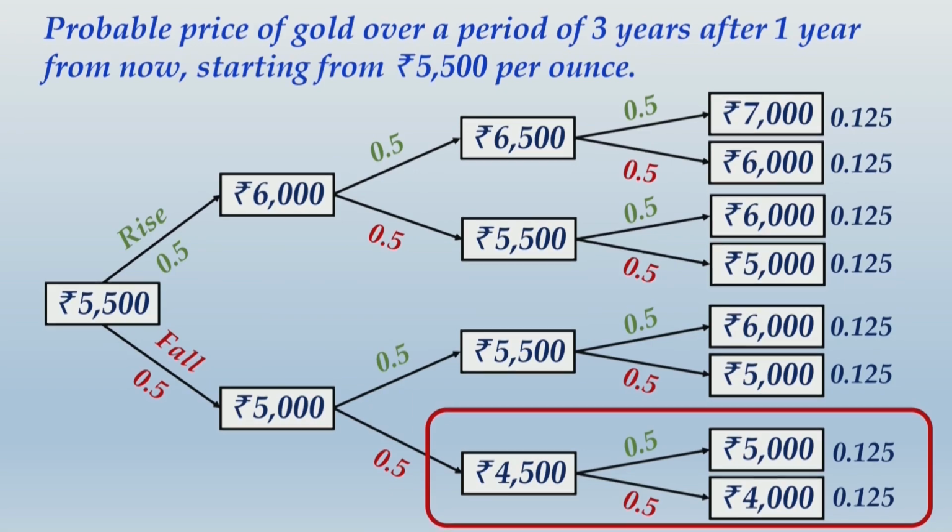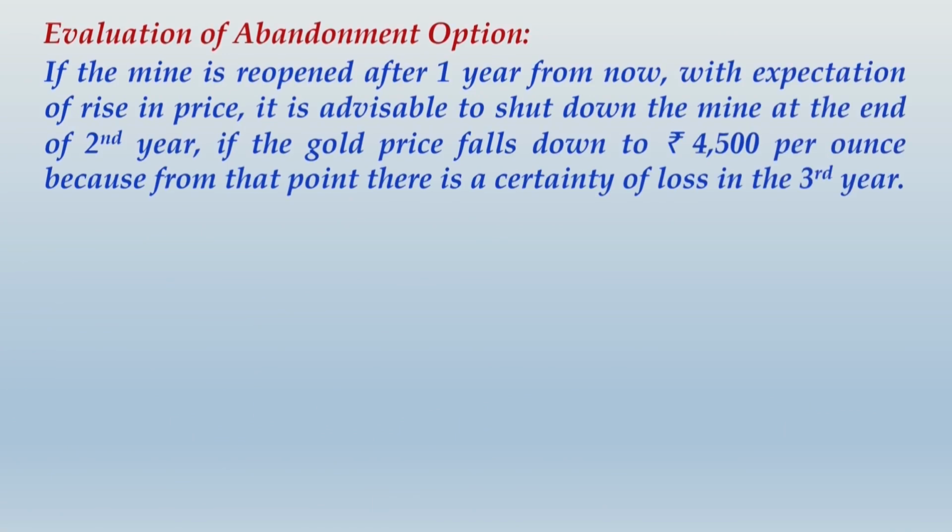So with this thing in your mind, you just write: if the mine is reopened after 1 year from now with expectation of rise in price, it is advisable to shut down the mine at the end of second year if the gold price falls down to rupees 4,500 per ounce, because from that point there is a certainty of loss in the third year.